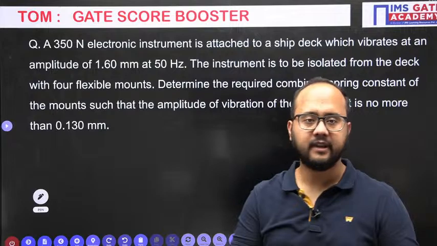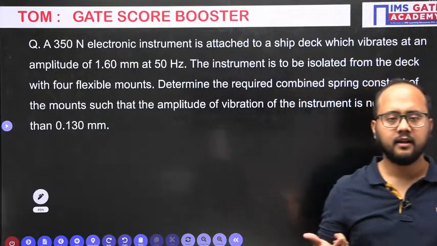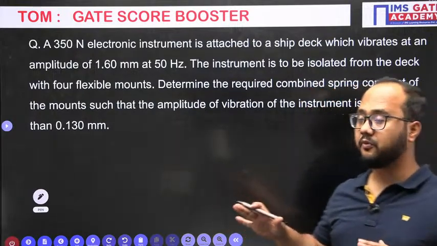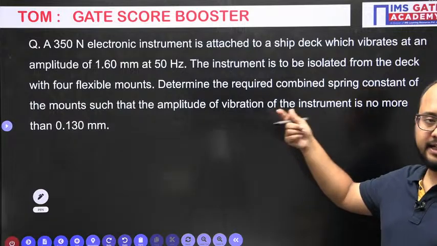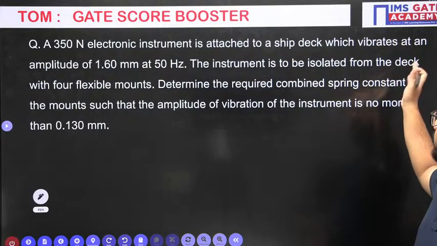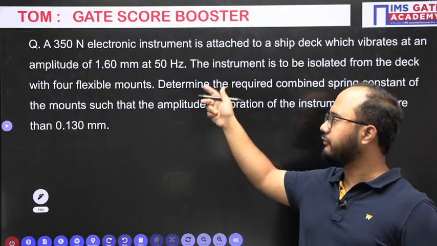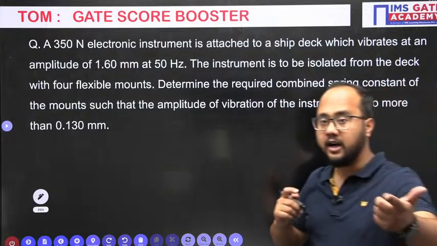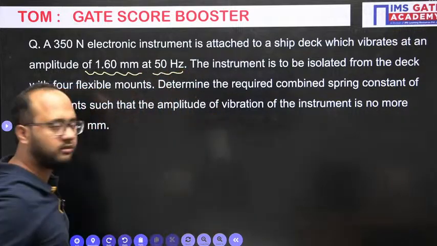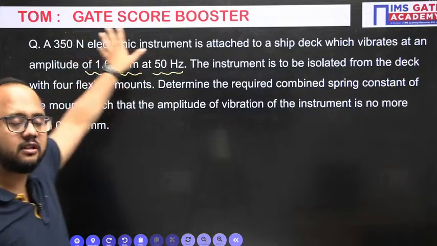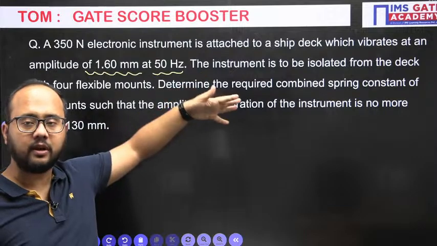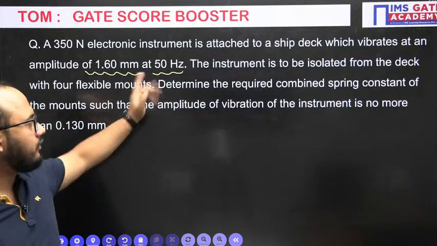Next problem everyone, again from the vibration topic. Now read the question very carefully here. 350 Newton, that is the weight of an electronic instrument attached to a ship deck which vibrates at an amplitude of 1.6 mm at 50 hertz. Now understand the very important point. Amplitude they have mentioned and frequency of vibration also they have mentioned. This instrument is on the ship deck, attached to the ship deck, which is vibrating, and for that vibration amplitude and frequency are given.